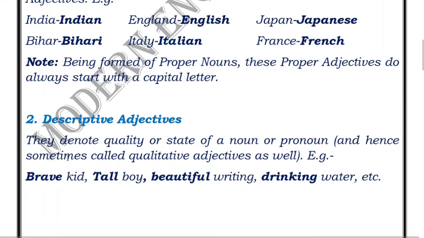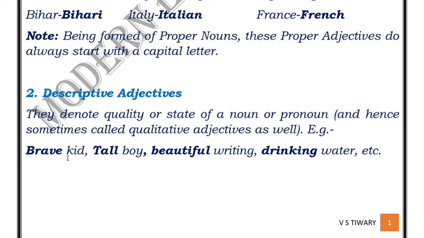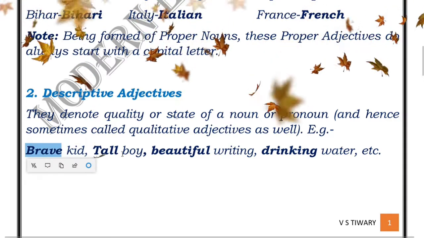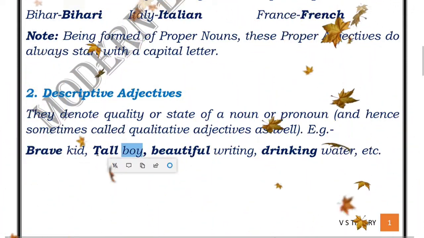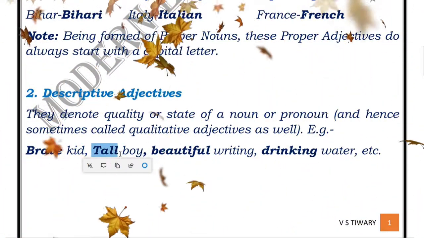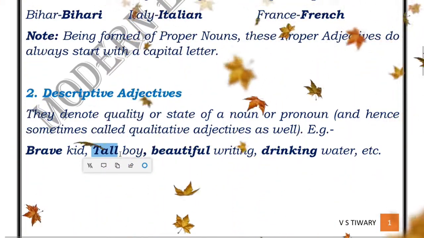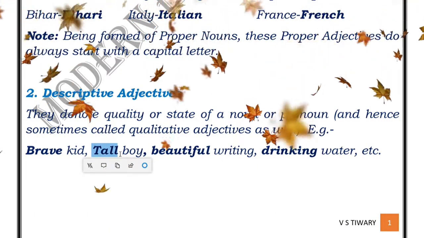Now moving forward to the next kind of adjective, that is descriptive adjectives. Descriptive, as the name suggests, describes. It denotes some quality, some description, some state of any noun or pronoun. For example, you can see this is a noun, kid, and this kid is being described. The quality of the kid is being told here, that which kind of kid, that was a brave kid. Likewise, boy. How was the boy? The boy was tall.